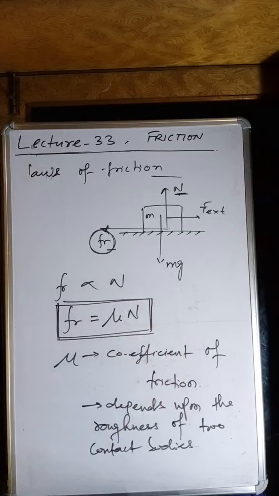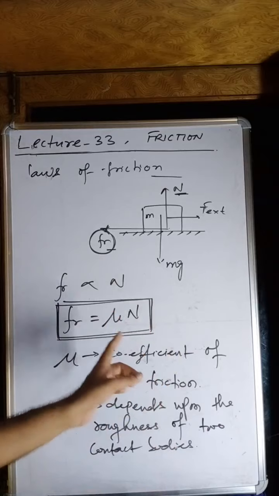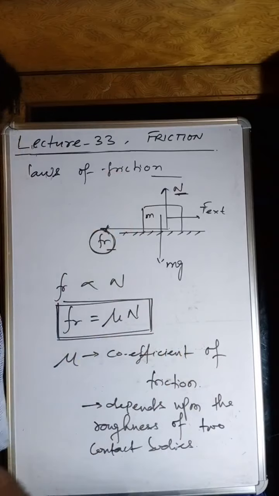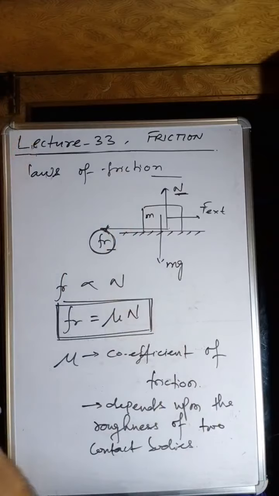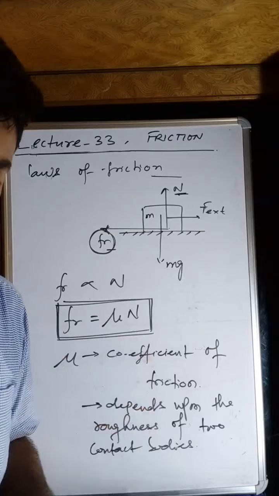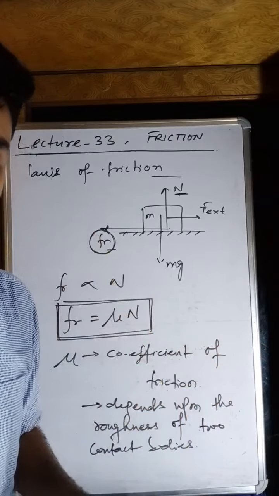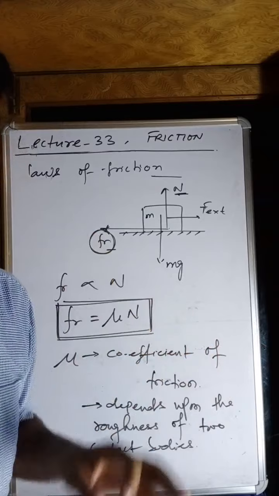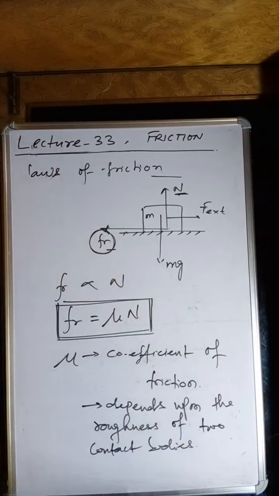Mu is the coefficient of friction. We will study that the value of mu will be very small, and it is 0 for a very smooth surface, as we have studied here in the laws of motion chapter. The mu is 0, which is an impractical value. Remember, it is an ideal value. It is not possible to have mu 0, but we study it in numerical questions. The minimum value of mu is 0.